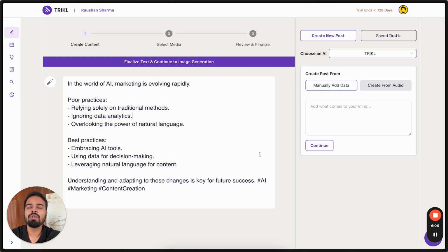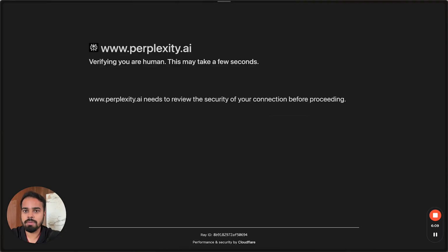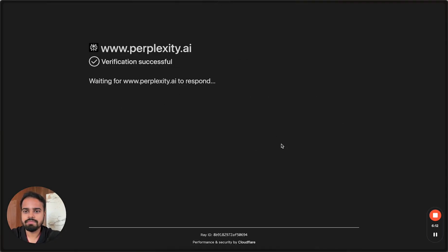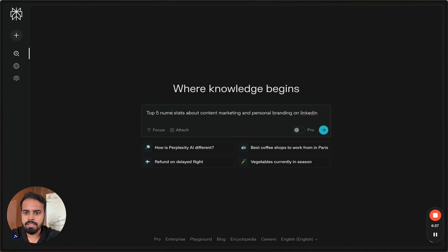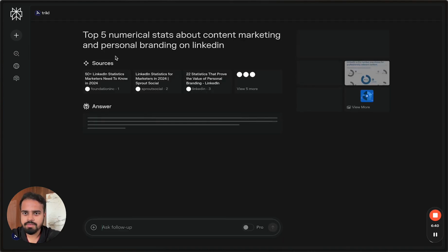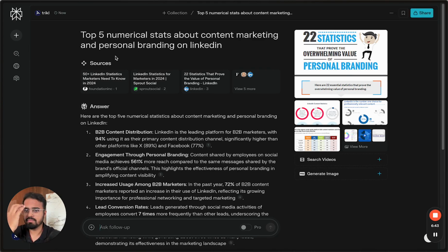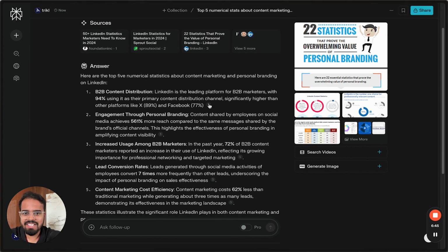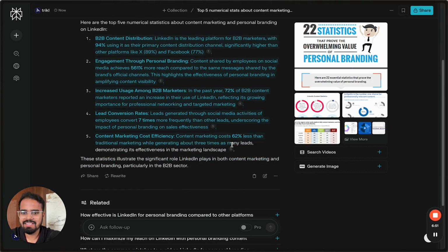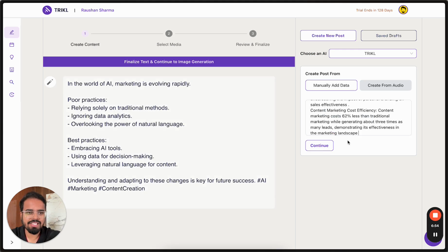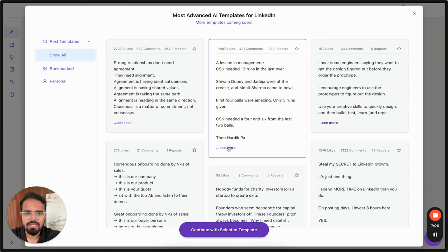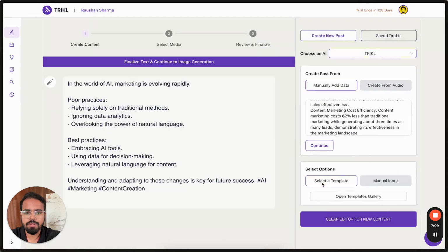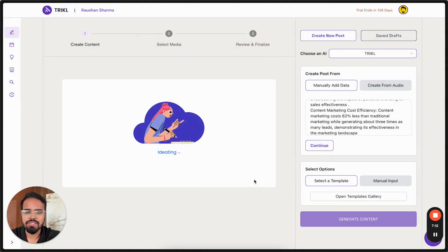So let's say I want to research about something. So I can go to Perplexity AI. Over here, I can ask something, top numerical stats. Awesome. So it already has some data with sources, so I'm safe, and I can just copy this entire thing. So this becomes my input. I can just paste it over here, continue, open a new template. Let's say this time I'll choose this lengthy one. It's a lengthy story. And clear and generate another content piece.